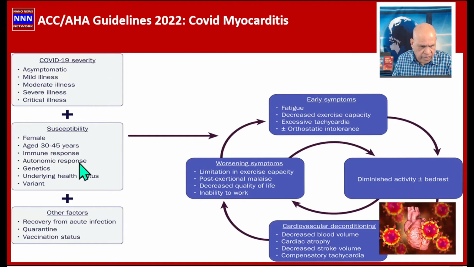And we talked about the age group, and this is supposed to be an immune response to the antibodies from the virus. Worsening of symptoms can include limitation of exercise capacity, post-exertional malaise, decreased quality of life, and inability to work. They may have cardiovascular deconditioning because of reduced blood volume, reduced cardiac output from myocarditis, and reduced ejection fraction, along with decreased stroke volume.